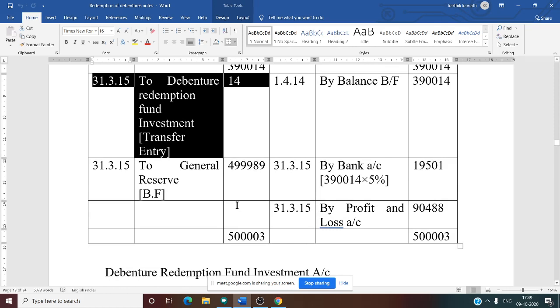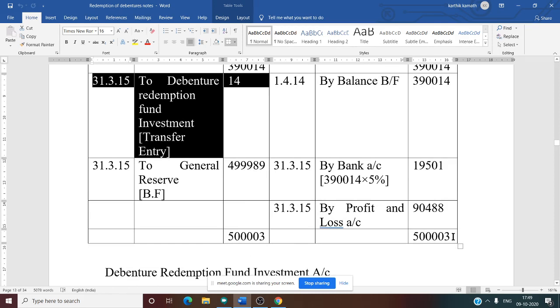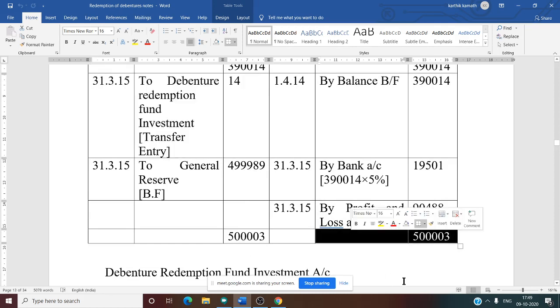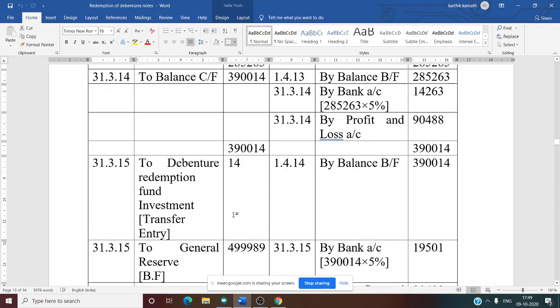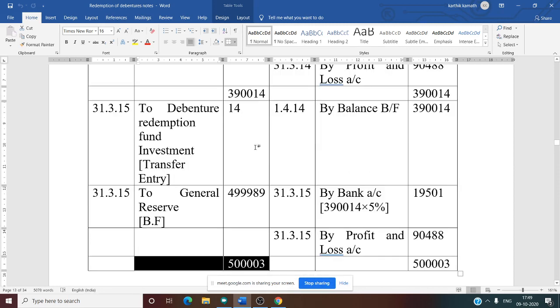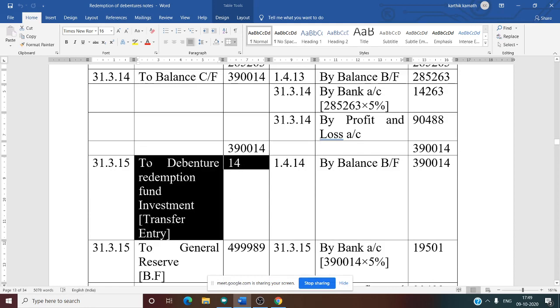Now we need to close the DRF account also. How to close the DRF account? See this. The credit side total of the 5th year is 5 lakh 3 rupees. In the 5th year there is a loss of 14.